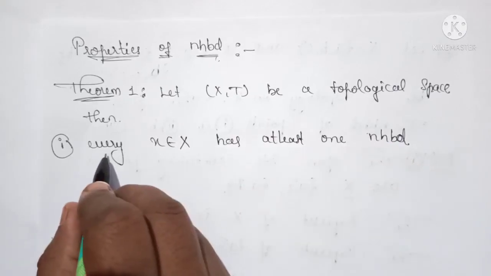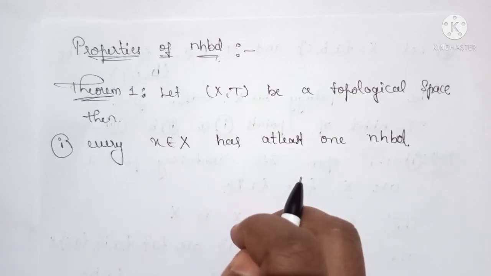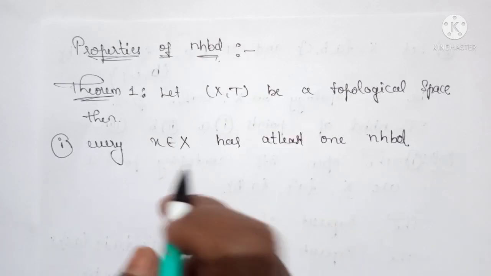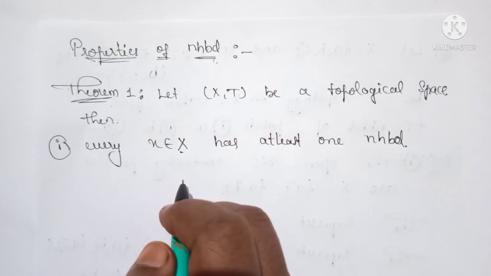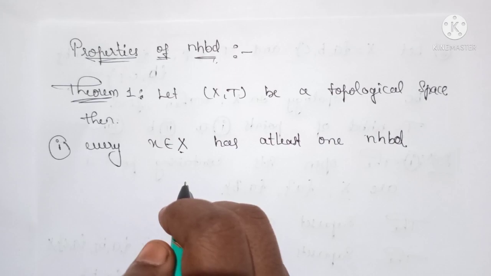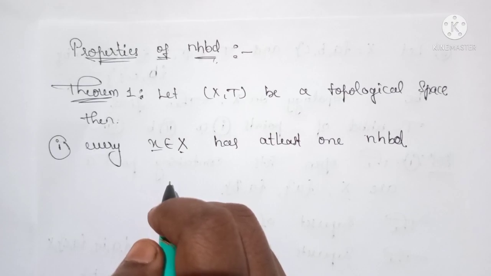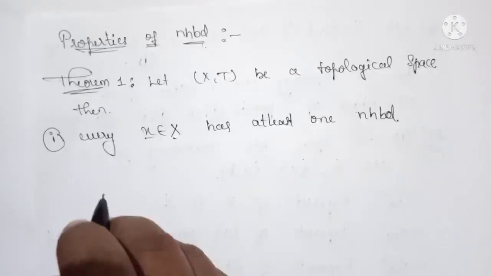So for every point x belonging to X, it has at least one neighborhood, because you know that X belongs to each topology, and X is a superset of itself. There must exist at least one neighborhood of this point x, which is X itself. Okay, we shall prove this in the next step.